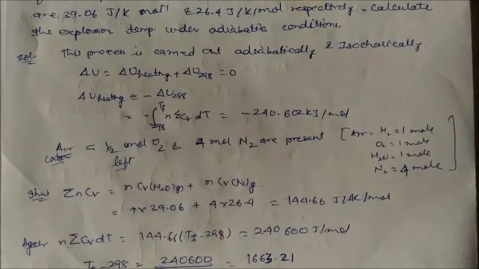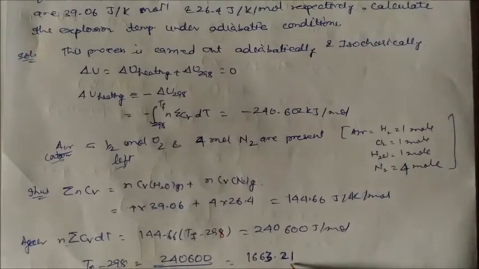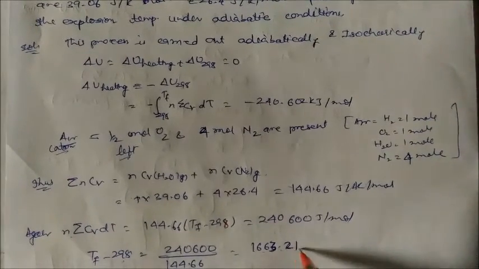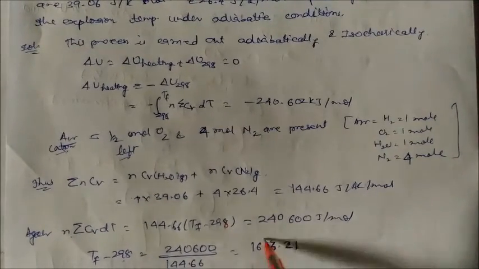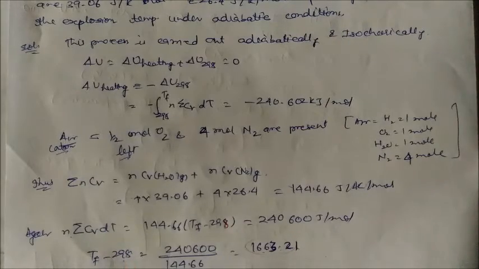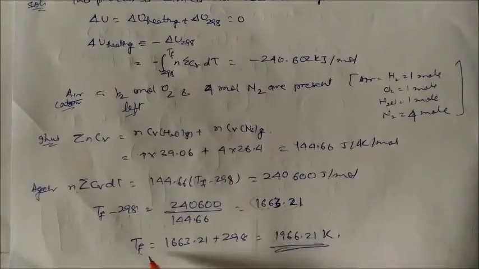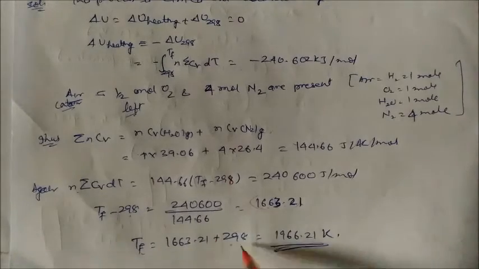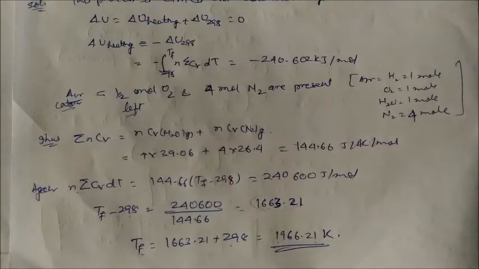So Tf minus 298 is equal to this whole value divided by this value. So you will get 1668.21. So the final temperature will be that whole value plus 298. So you will get 1966.21 Kelvin.